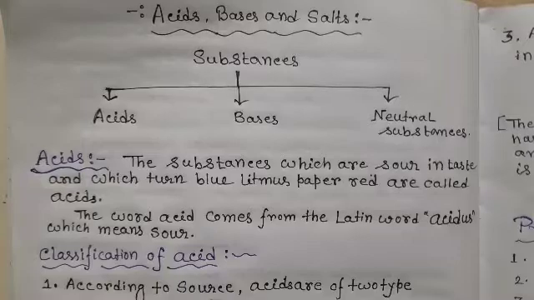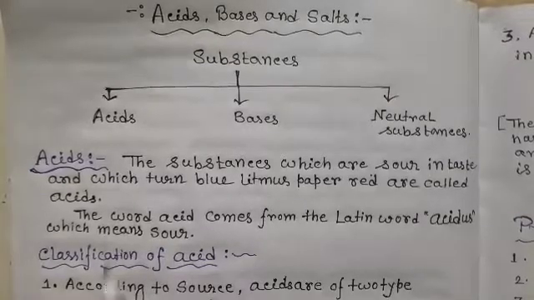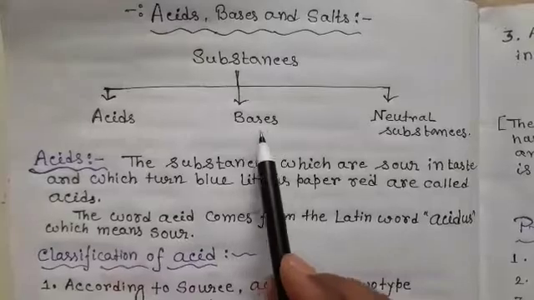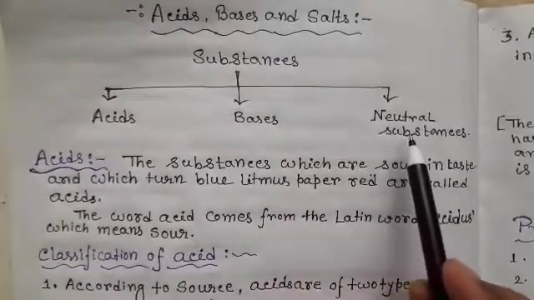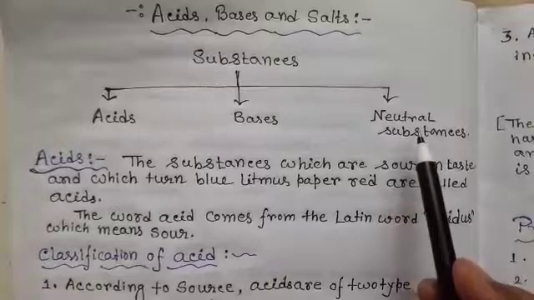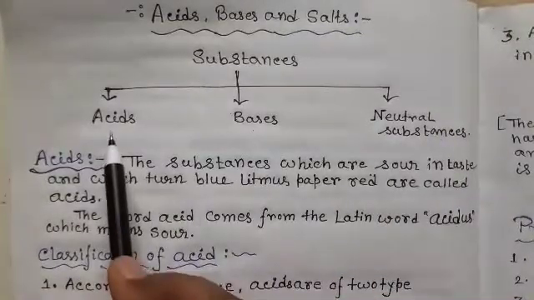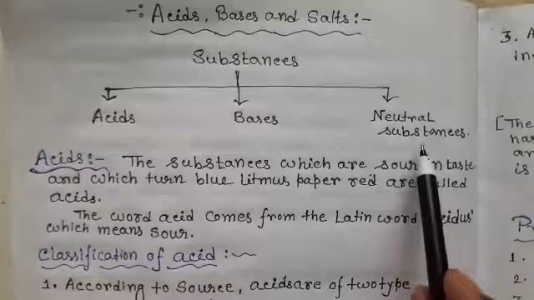Now we are going to discuss class 7 chemistry chapter: acids, bases and salts. The objective and aim of chemistry is the classification of matter or substances on the basis of their properties. Here, substances are classified on the basis of their taste, that is acid, bases and neutral substances. Acids are sour in taste, bases are bitter in taste, and neutral substances are salty, sweet and tasteless. Now we are going to discuss acids, bases and neutral substances in detail.